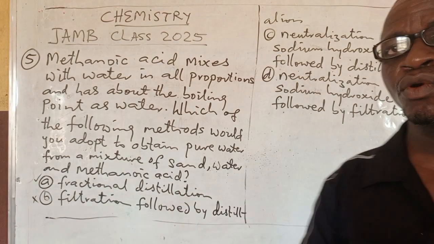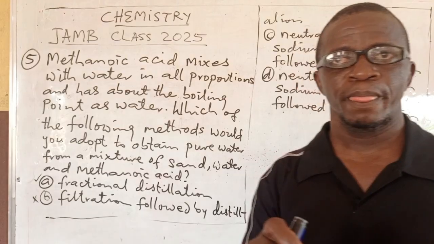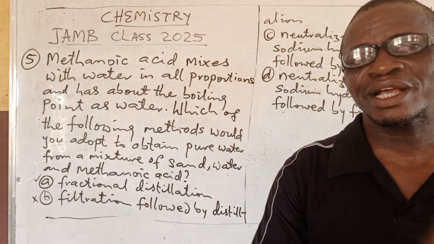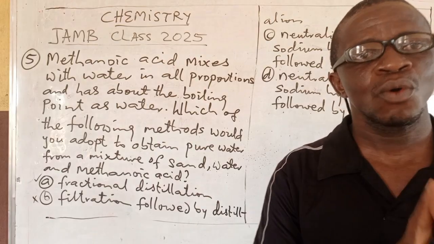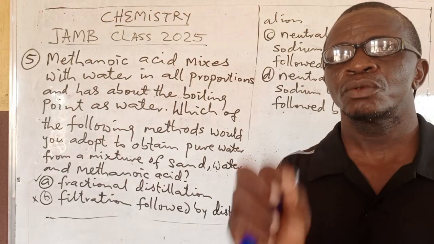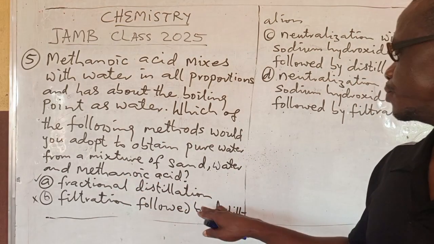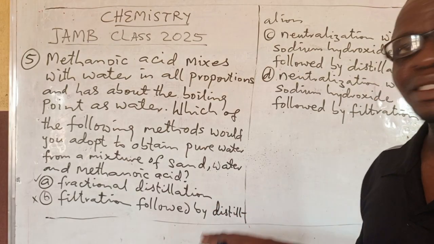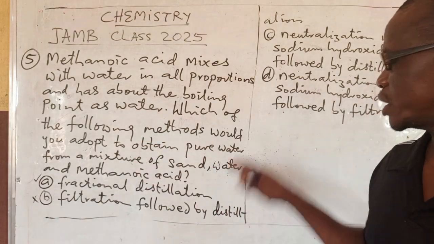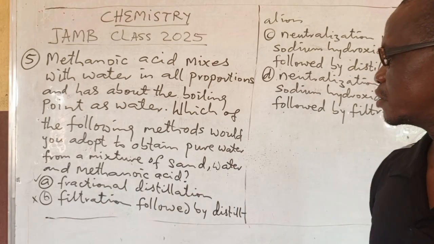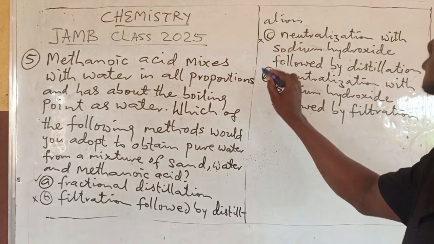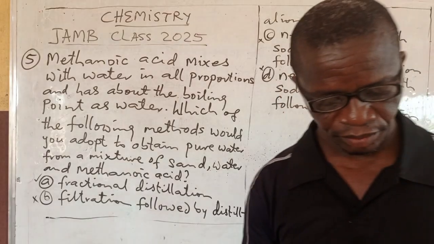Before you get to the boiling point of water, even when they are very close, methanoic acid has a boiling point at least a little lower than water. So automatically methanoic acid will follow water while trying to distill out water. So this is wrong, this is wrong, and this is wrong.